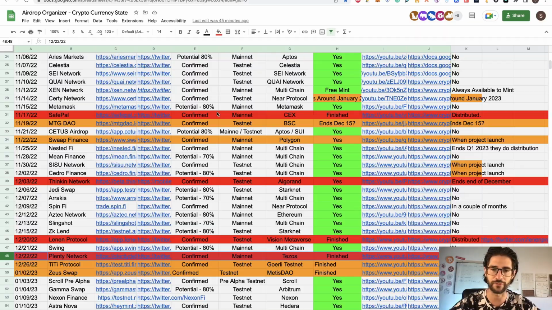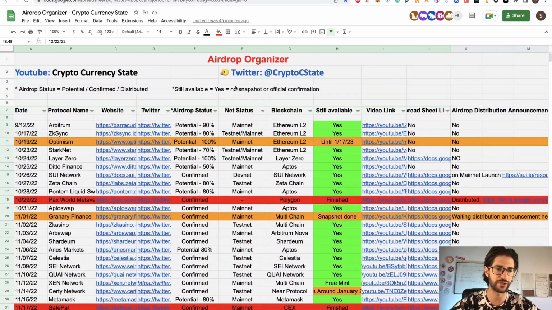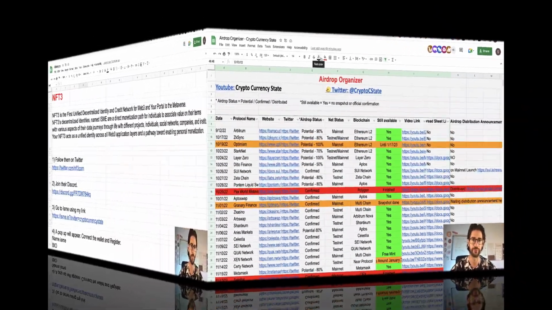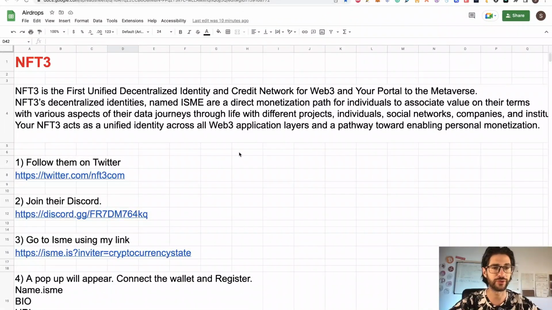So if this is your first time, you need to go to this page and start doing these airdrops. Going to the step-by-step, this is really quick and straight to the point. Like always, follow them on Twitter and join the Discord.